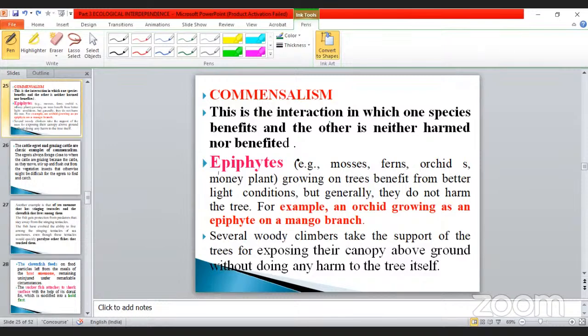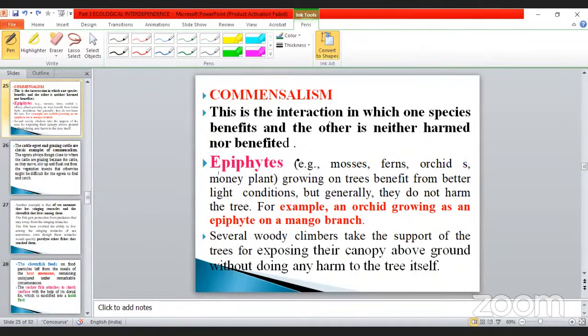They take up all those things, and with the help of the chlorophyll in algae, they do photosynthesis and produce food, which they give to the fungi. So both are beneficial. Such a condition is called mutualism.